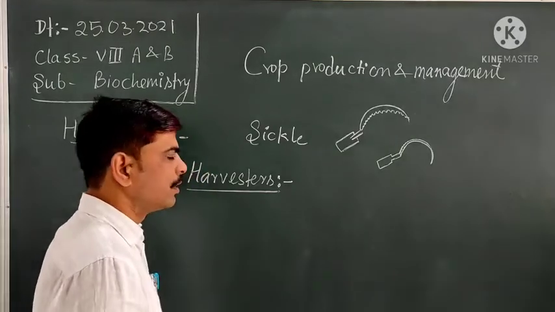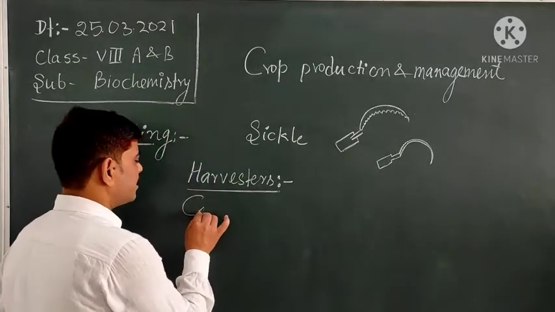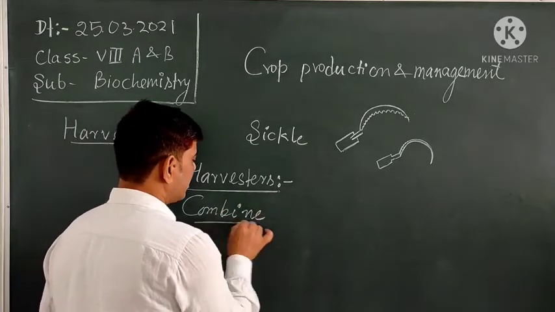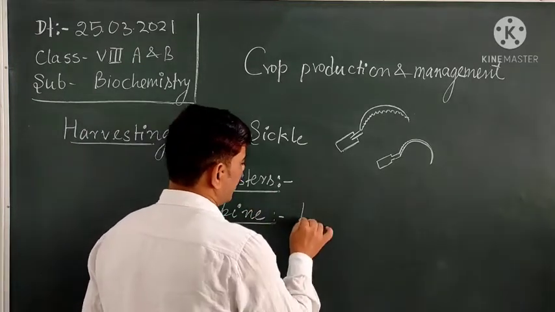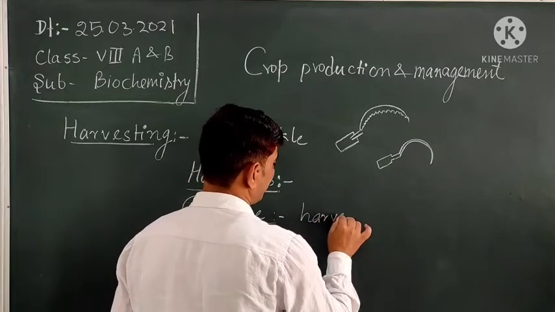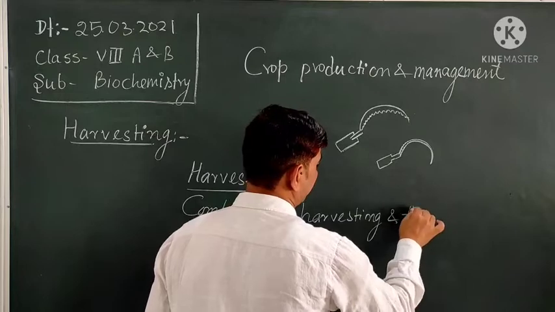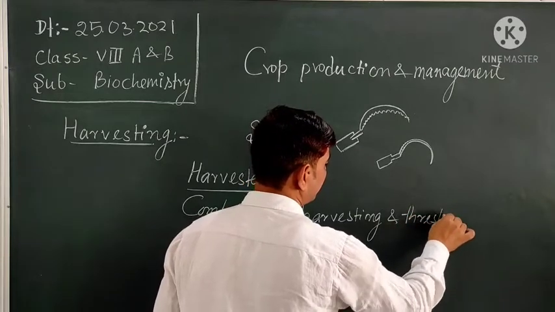There are other machines like the combine, which does harvesting and threshing together. Do you know what threshing is?